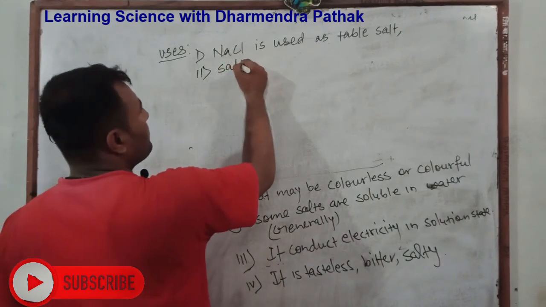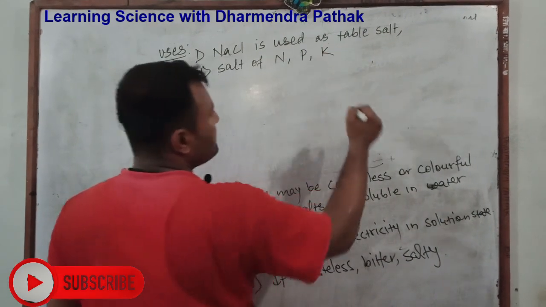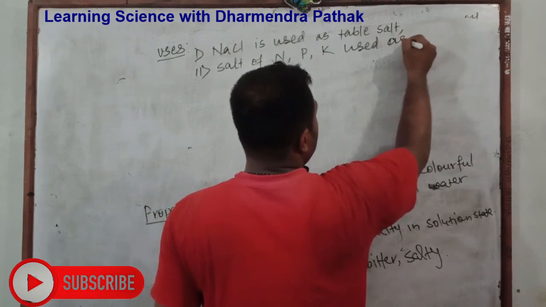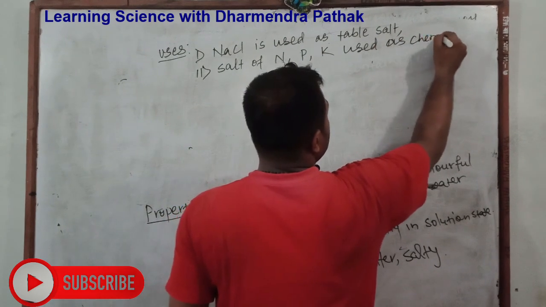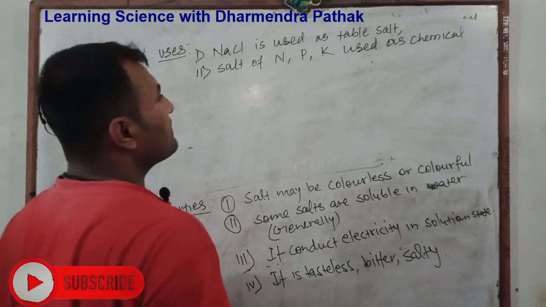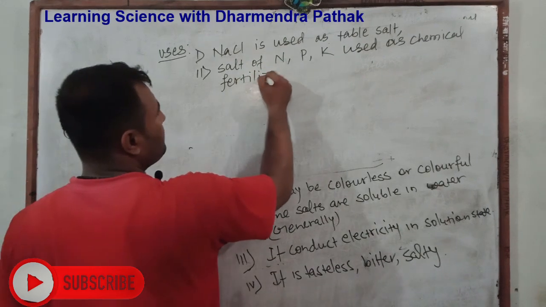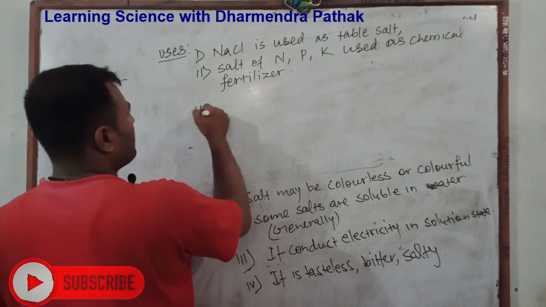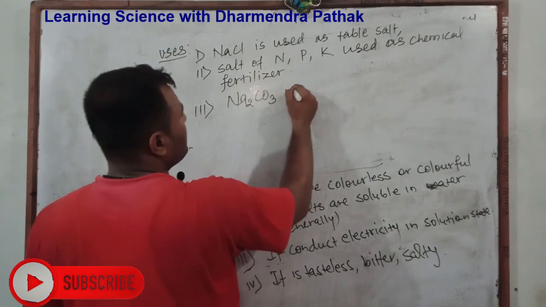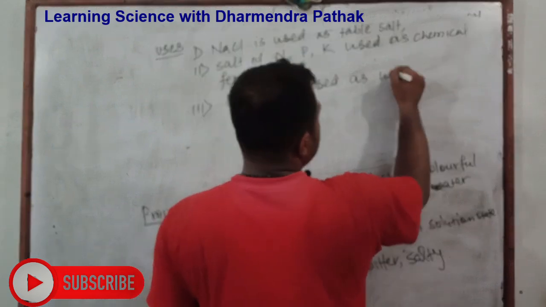Salts of nitrogen, phosphorus, and potassium are used as chemical fertilizer. They are required for growth and development of plants, therefore called chemical fertilizer. Third, sodium carbonate is used as washing soda.